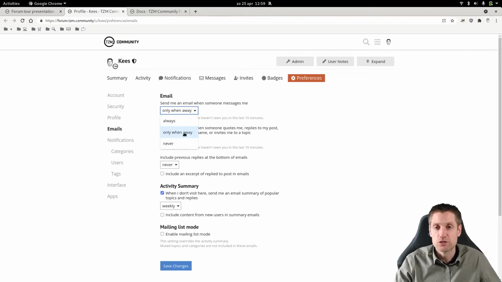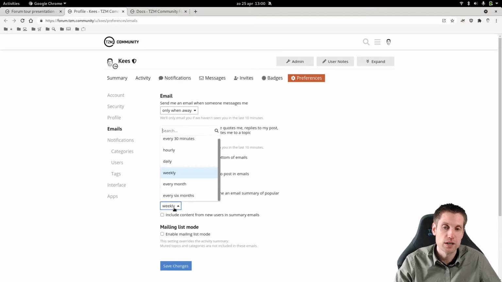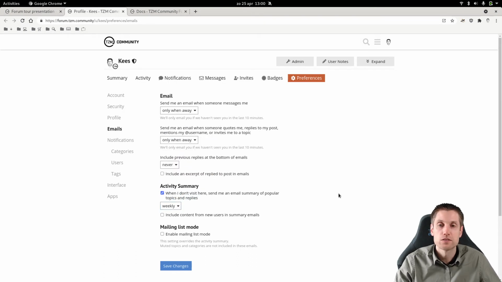So here you can disable emails if you want that, and here is the activity summary. So if you don't visit the forum, then you will get a weekly overview by default. You can also adjust that to different time periods, and it will give you an overview of the most popular threads out there and some recommendations based on your activities on the forum.